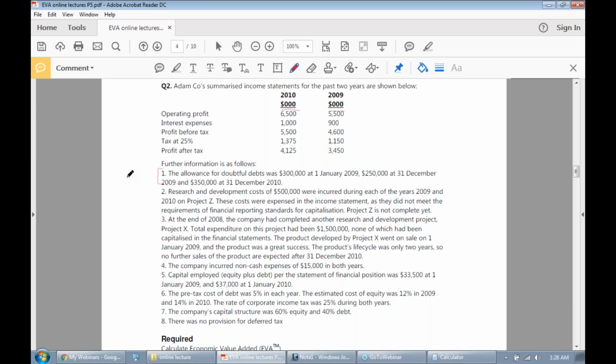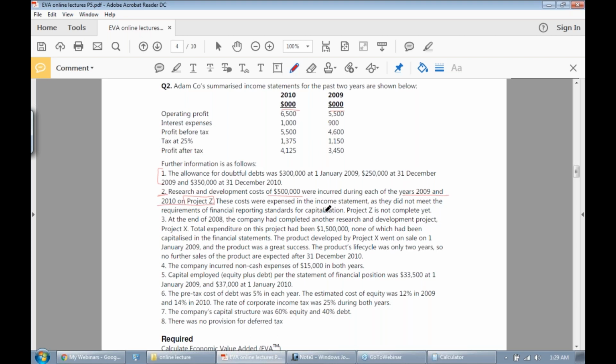Then it says research and development cost of around 500,000 were incurred during each of the years 2009 and 2010 on project Z, right? 500,000 expense.